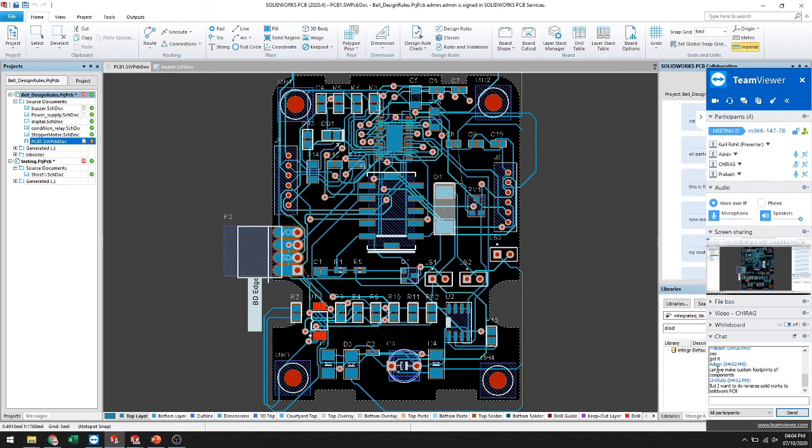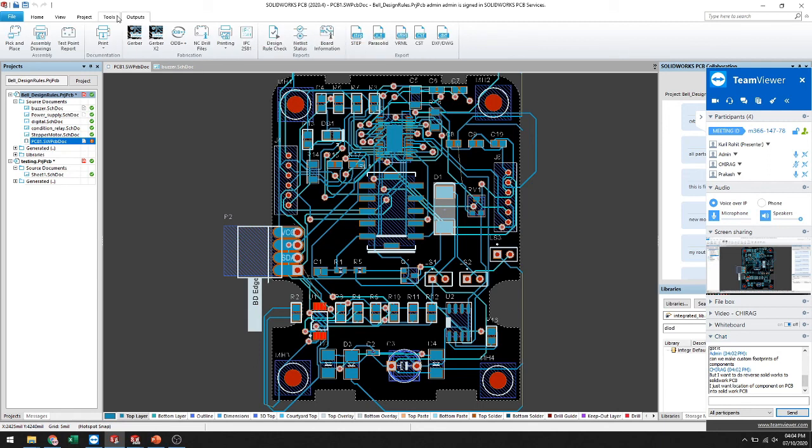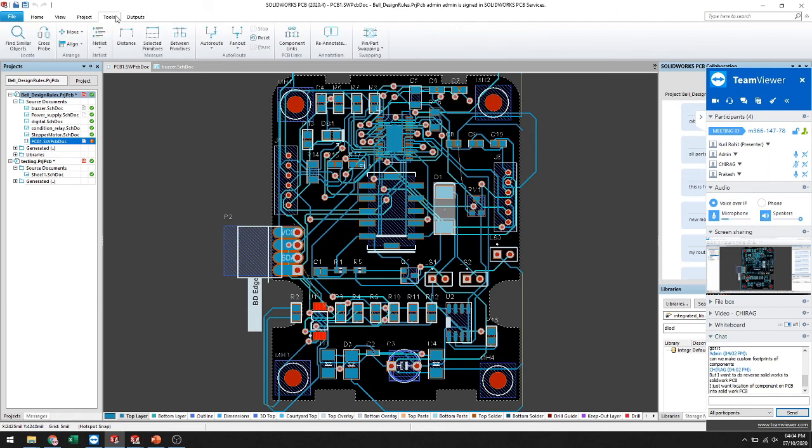Sir, your custom libraries you can make, like the input design, and here add a new PCB library. You make your custom library and add it in your design here.